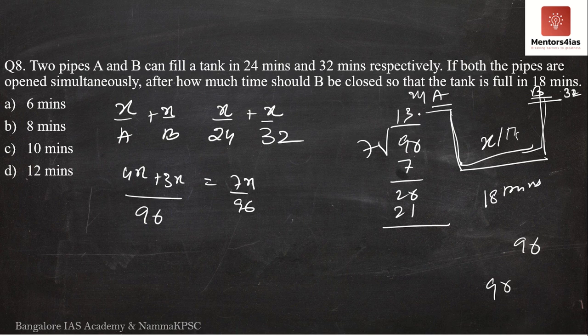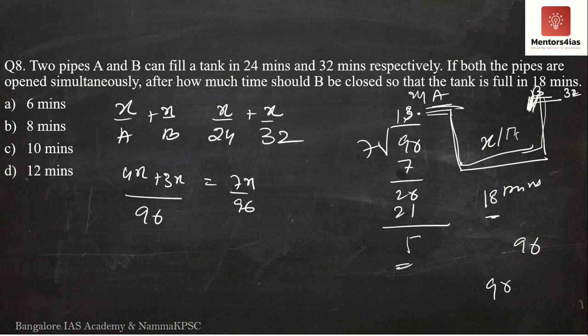See here, I don't need to solve the entire thing. What will you get? You will get 13 here. Now, if both the pipes are open simultaneously, the entire tank will be filled in some 13 odd minutes. Okay, but I want the tank to be filled in 18 minutes. So what I am going to do is that after some amount of time, I will close tap B, and I will only allow A to remain open so that it takes a total of 18 minutes to fill the entire tank.